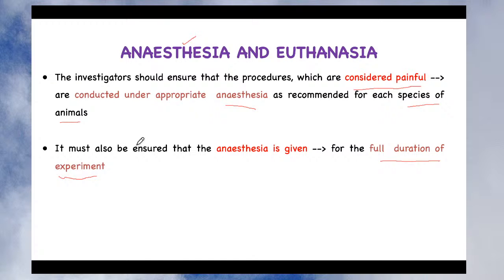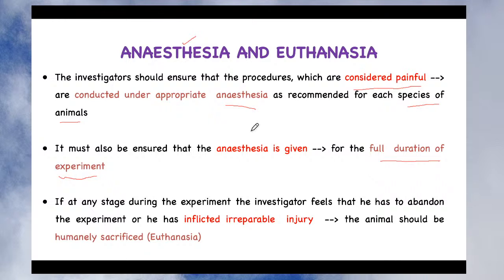So whatever anesthesia you are giving, first properly calculate for how much time you want to give the anesthesia, depending upon your surgical procedure. Based on that, you can select the proper anesthetic agent, the proper dose of the anesthetic agent, or proper exposure in case the anesthetic agents are inhalation in nature. That is very important. Otherwise, if the animal recovers during the conduct of the surgery, it may lead to severe pain to that particular animal. So it must be ensured that anesthesia is given for the full duration of the experiment.